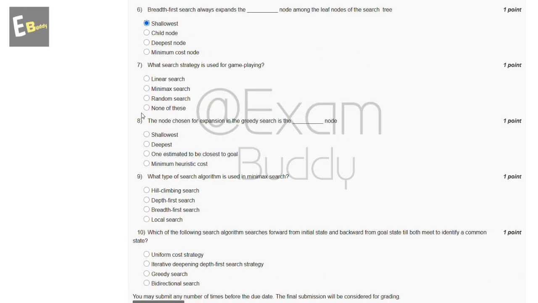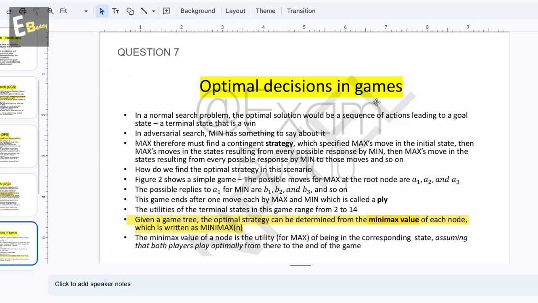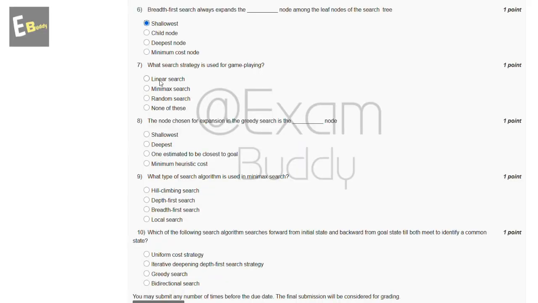Now the seventh question is: what search strategy is used for game playing? The options are linear search, minimax search, random search, none of these. Now let's check the answer of question 7. Optimal decisions in games: given a game tree, the optimal strategy can be determined from the minimax value of each node, which is written as minimax(n). So the answer of the seventh question is B, minimax search.